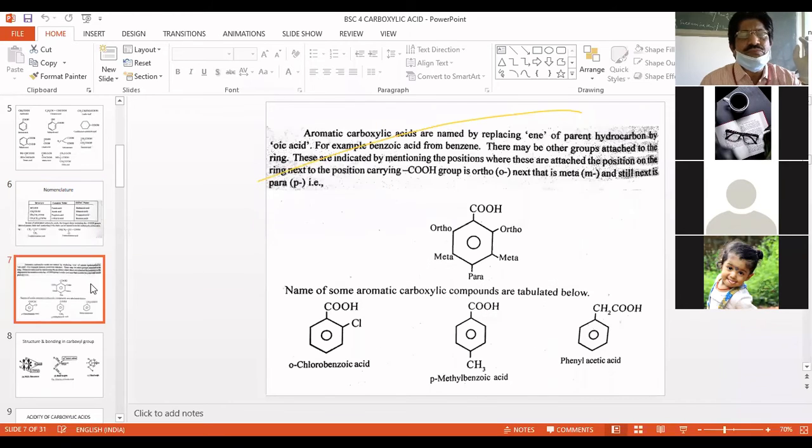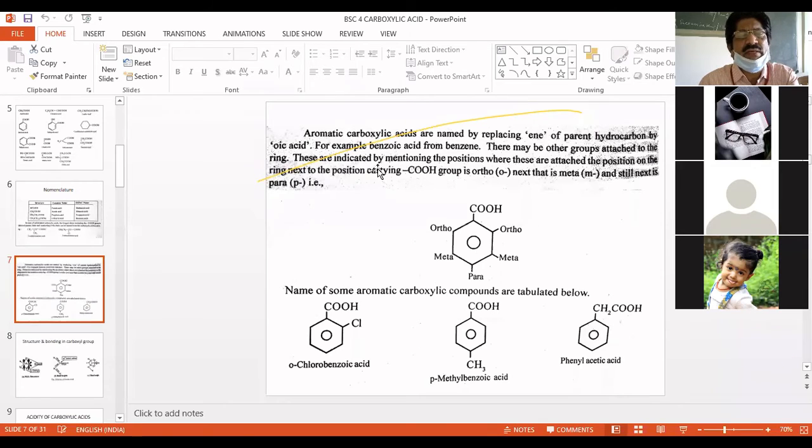Just see that: the -ene of the parent hydrocarbon is replaced by -oic acid. For example, benzoic acid from benzene and so on.